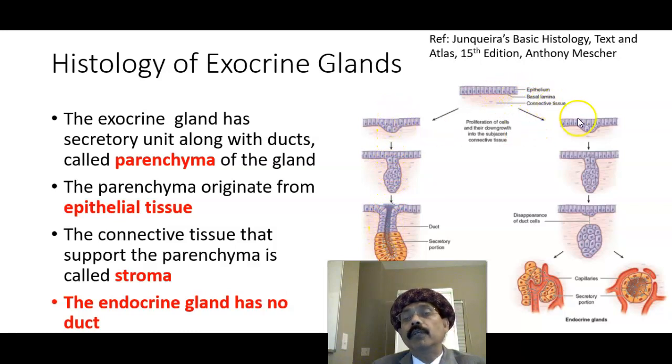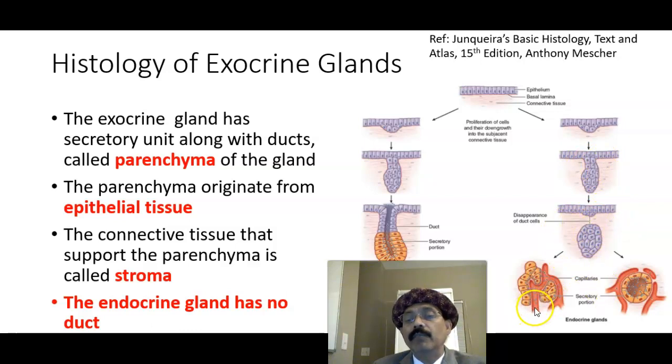In a similar way, the endocrine gland also forms from the surface epithelium. Some of the cells will be deepened into the connective tissue. There will be the glandular epithelium like this. Then it goes inside the connective tissue. Then this part is discontinued and disappears. So there is no duct in the endocrine gland.